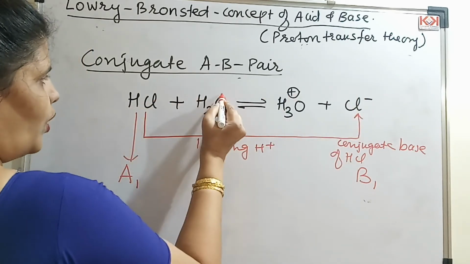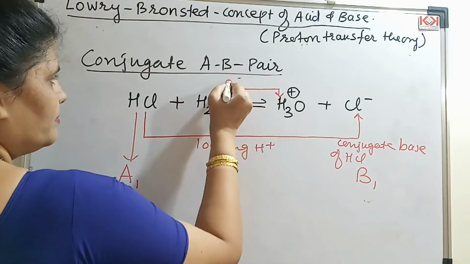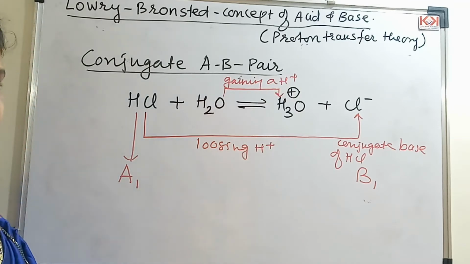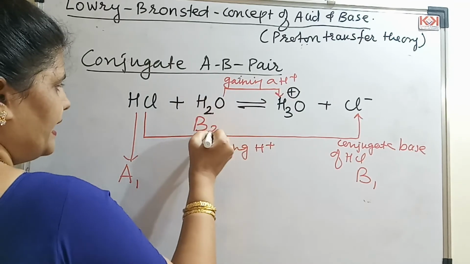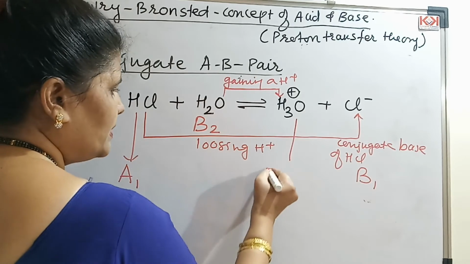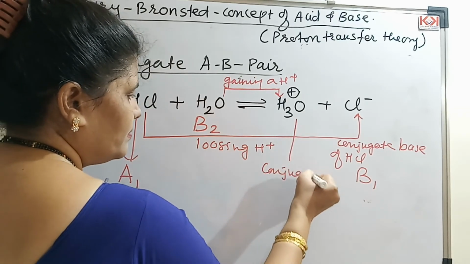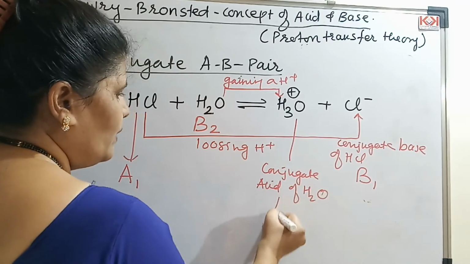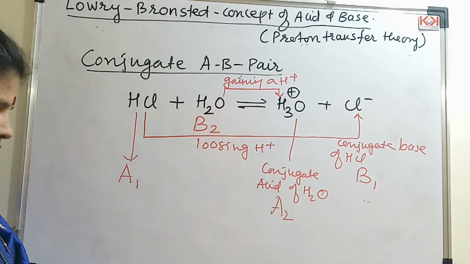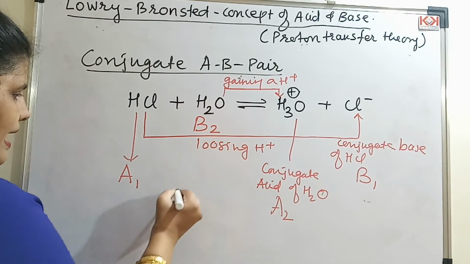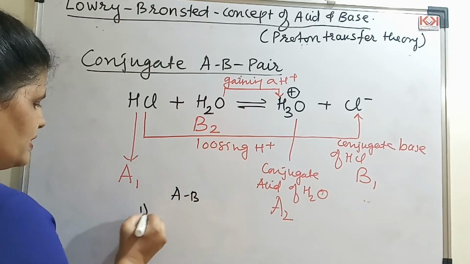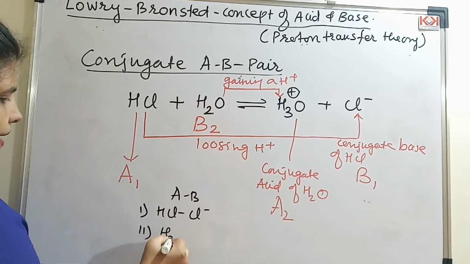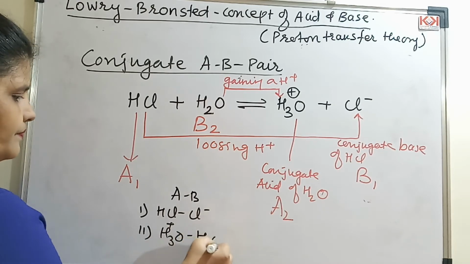Come to this. Water is gaining a proton. So what is water here? Is a base. It is B2. What is this now? This is the conjugate acid of water. What you will call this? A2. So what are the pairs now, student? Acid base pairs. The first is HCl and Cl minus. The second is hydronium and water.